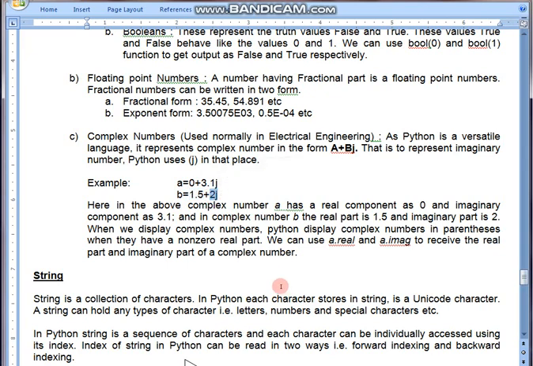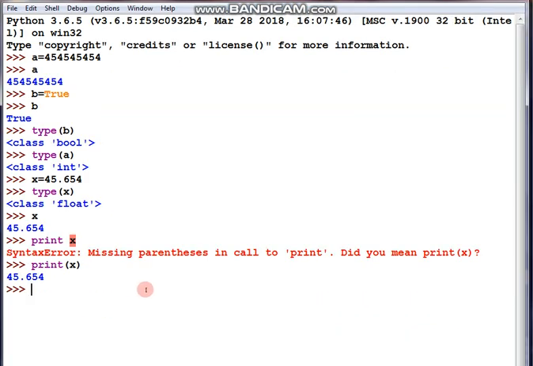Okay, so let's try practically. Let's check. a equal to 3.4 plus 45j. So I provide a complex number here. Fine. If I print a, it is printing nicely, 3.4 plus 45j. Now suppose I want to see only the real part. So I can write the variable name dot real. 3.4. Fine.